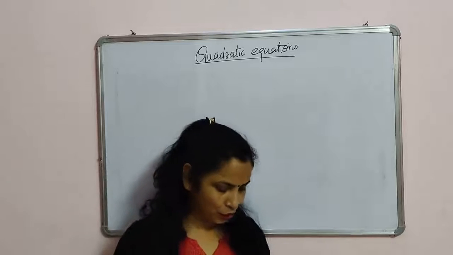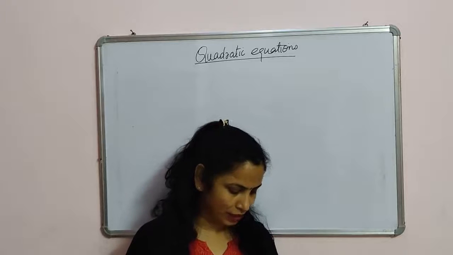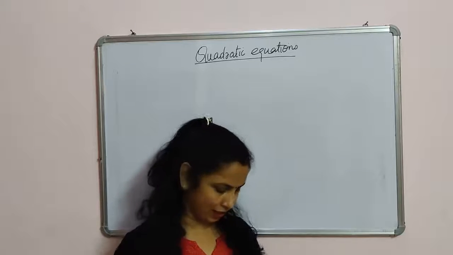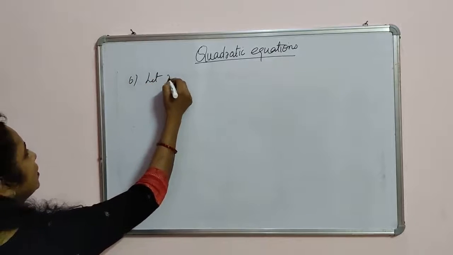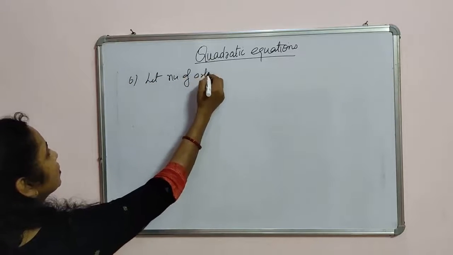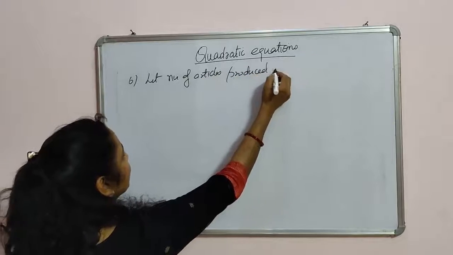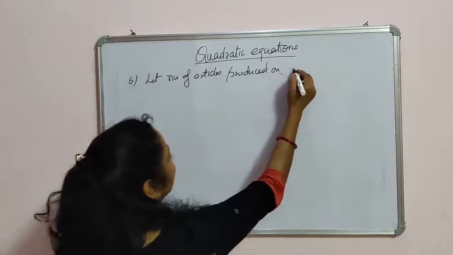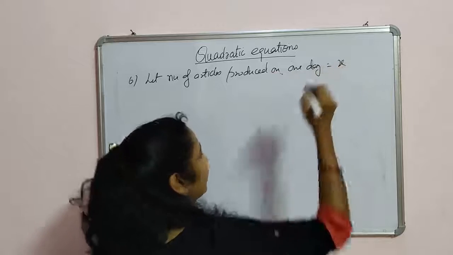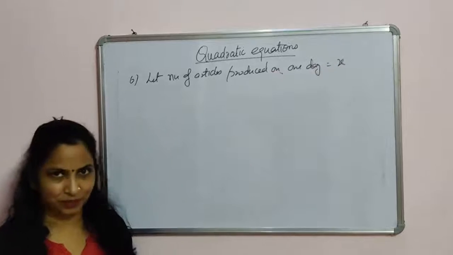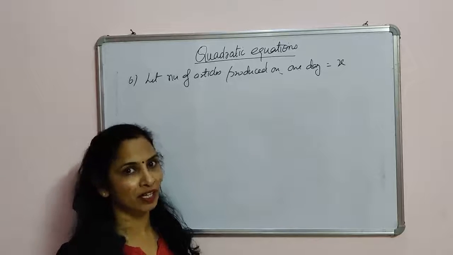And the total cost of production on that day was rupees 90. So you have to find the number of articles produced on a particular day and the cost of each article. So you will say, let the number of articles produced in one day be equal to x. So x number of articles are produced in a day. And in the question it is given that the cost of one article is 3 more than twice the number of articles produced in a day.